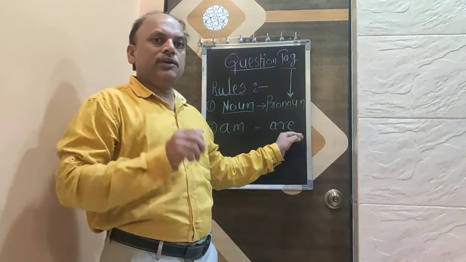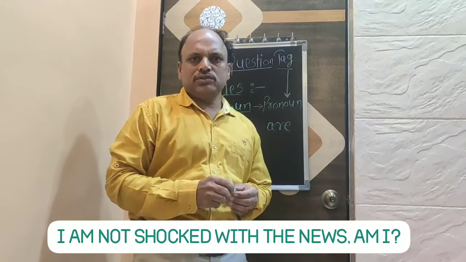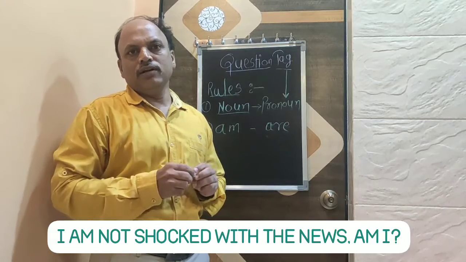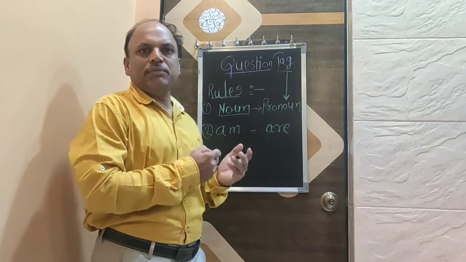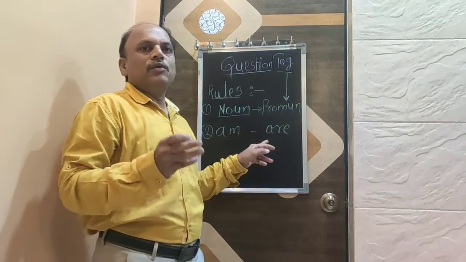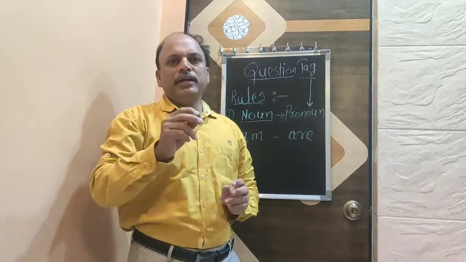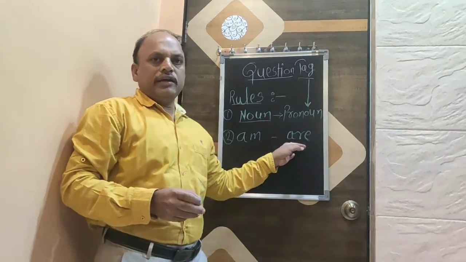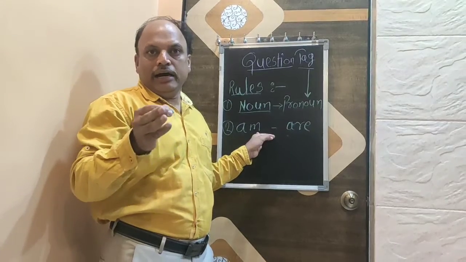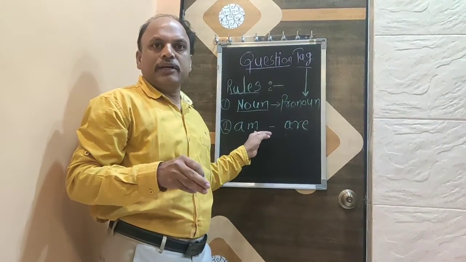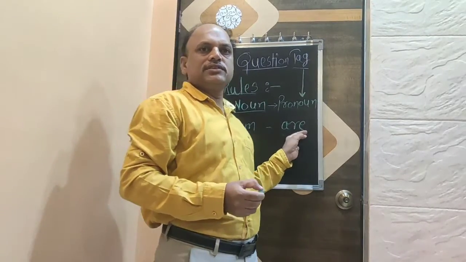And in negative sentence, if the sentence will be negative, I am not shocked with the news. This sentence is negative one. I am not shocked with the news, am I? Since the statement is negative, question tag will be positive. So there is a little bit difference when the statement has am and the statement is positive one, then there will be aren't I, and if the statement is negative one, then there will be am. This is little bit difference.